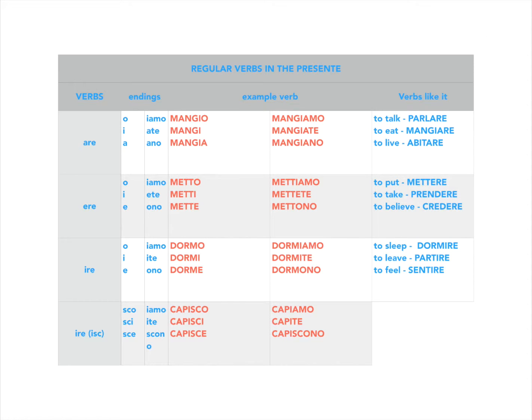Let's conjugate it. Capisco, capisci, capisce, capiamo, capite, capiscono. All right, capire means to understand, but don't conjugate it like a normal IRE verb. Conjugate it in this category, the IRE-isk verbs. Two more verbs like it are pulire and spedire, to clean and to send mail.